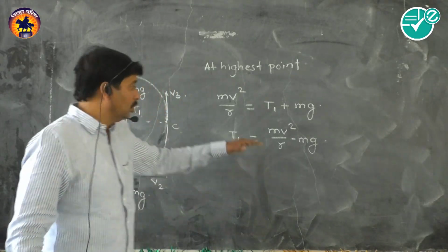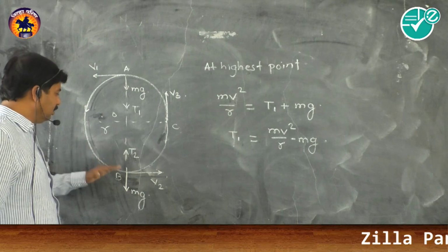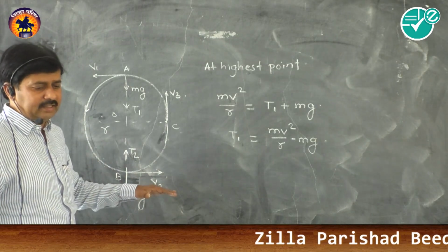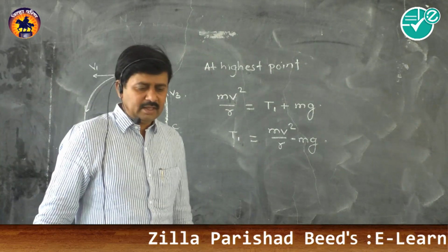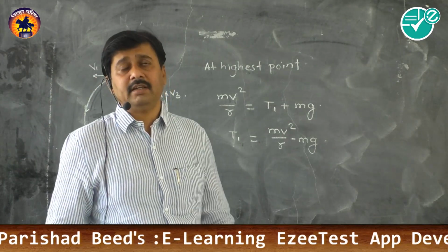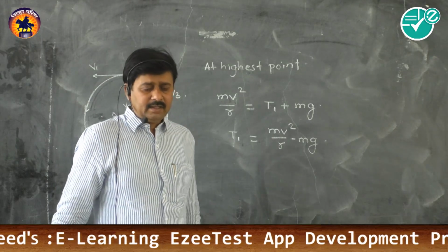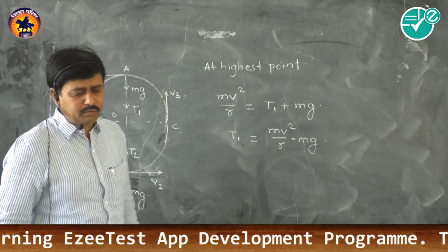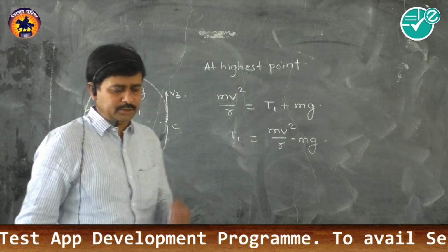As we see the particle moves down to the lowest point, the scenario is changed now. Here the weight is acting in the downward direction and the tension is acting in the upward direction, and here also the necessary centripetal force will be provided by those two quantities only.